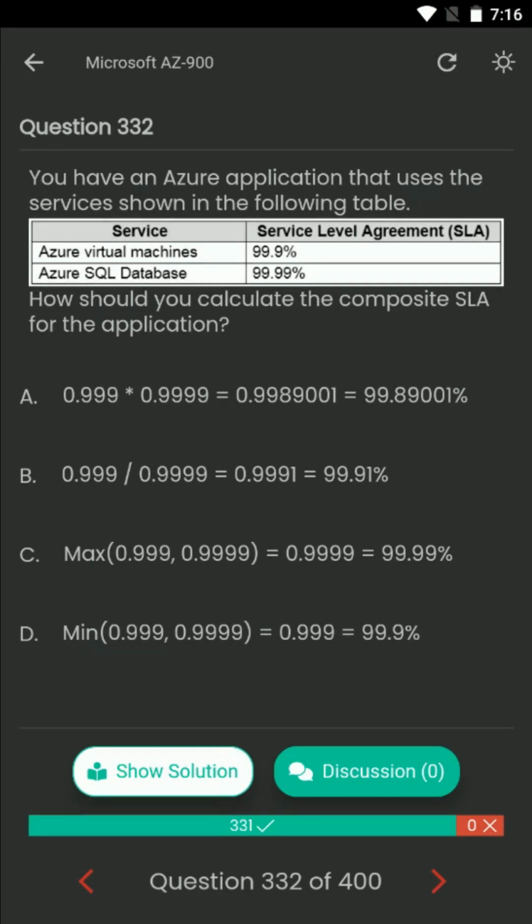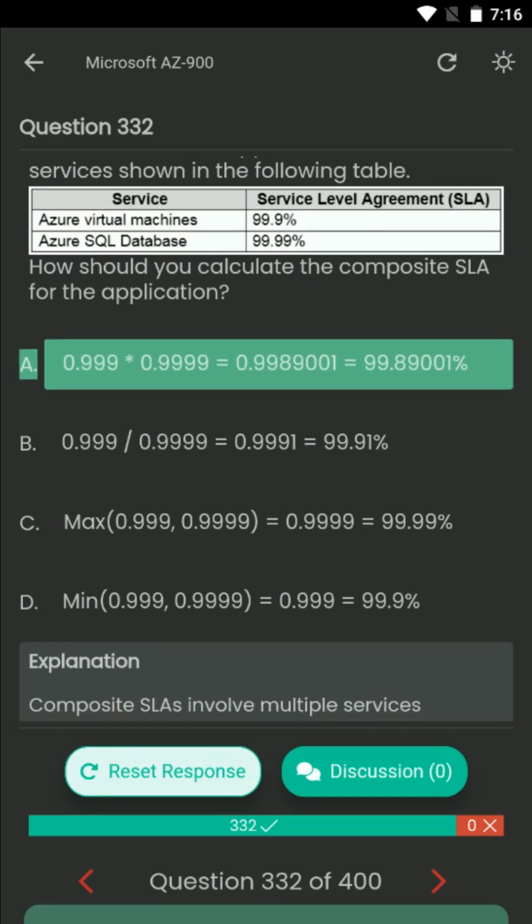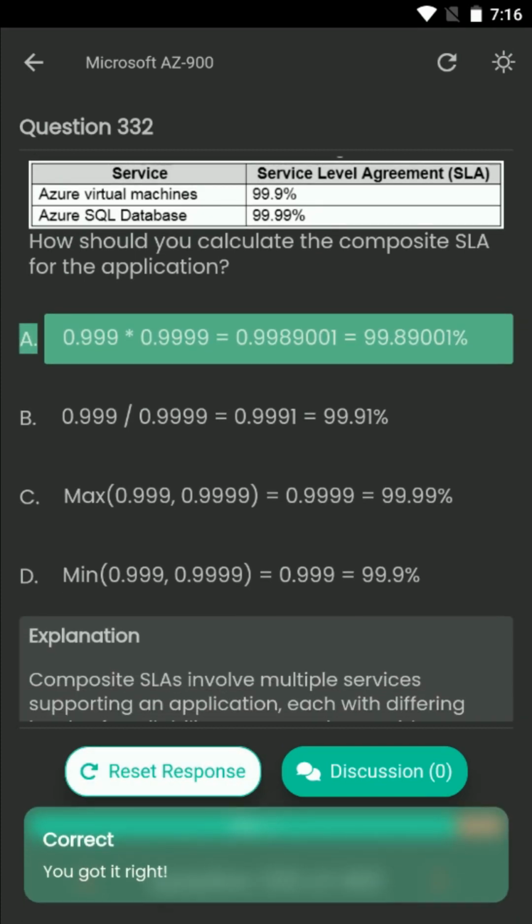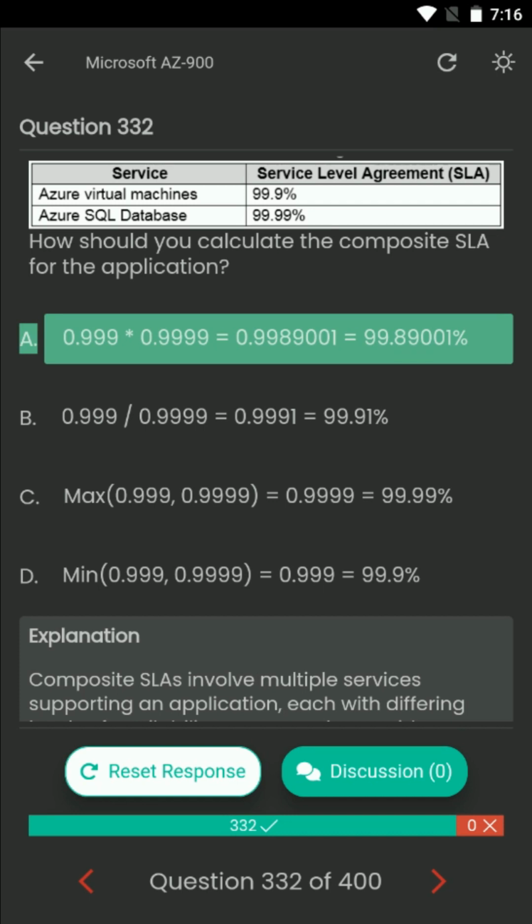The correct answer is A. 0.999 into 0.9999 equals 0.9989001, which is 99.89001%.